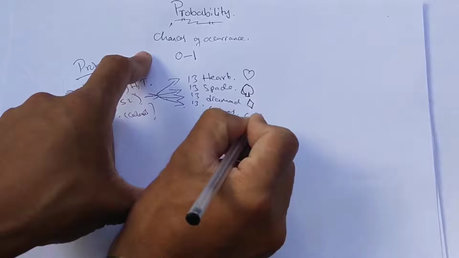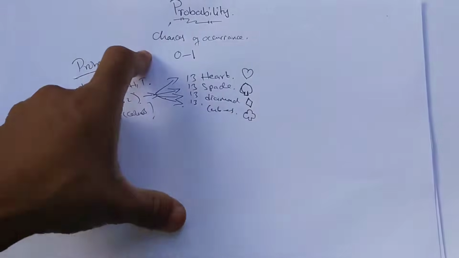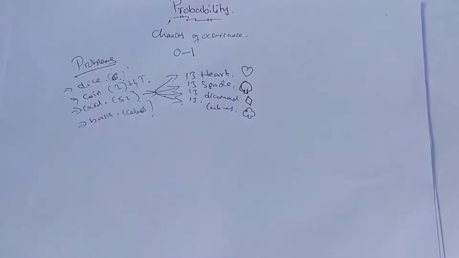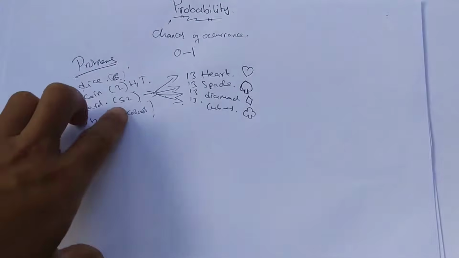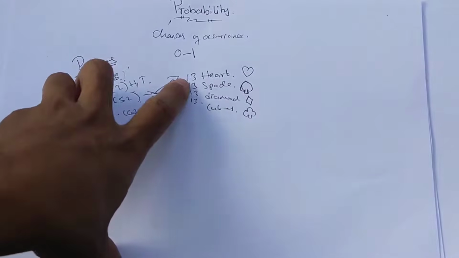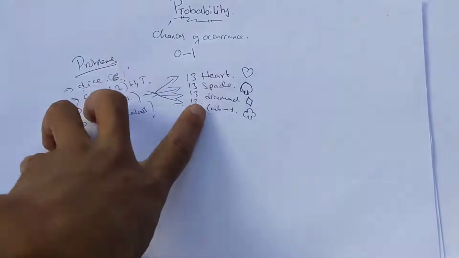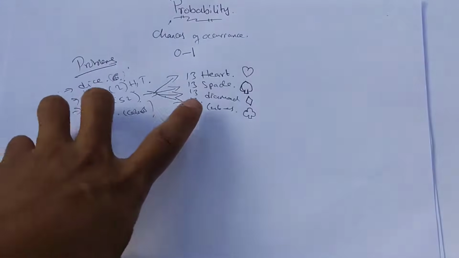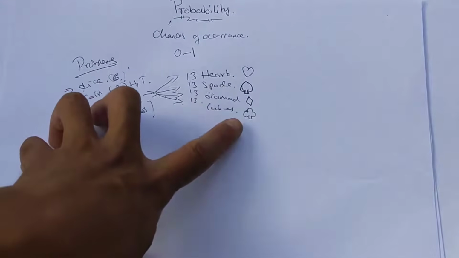When playing cards you see these shapes. So the 52 cards are divided into 4 categories: 13 heart shape, 13 spade shape, 13 diamond shape and 13 cube shape.